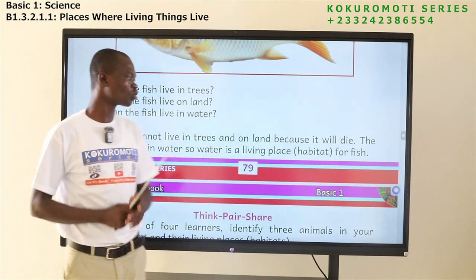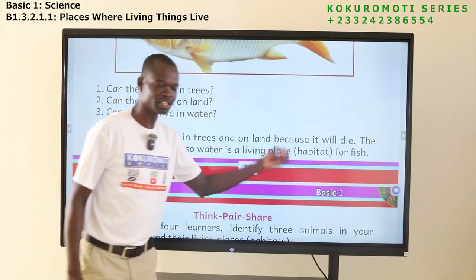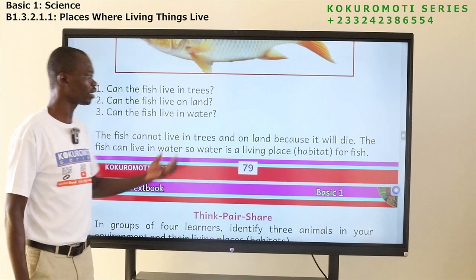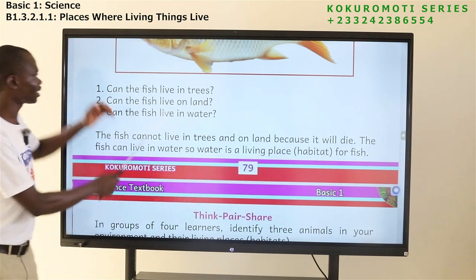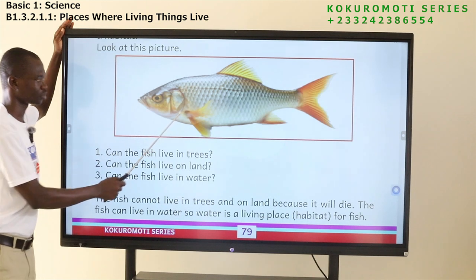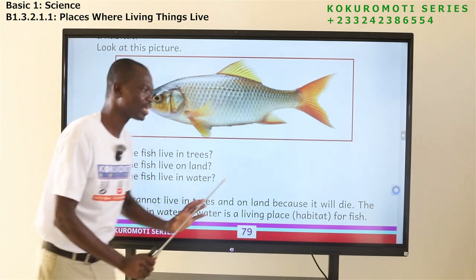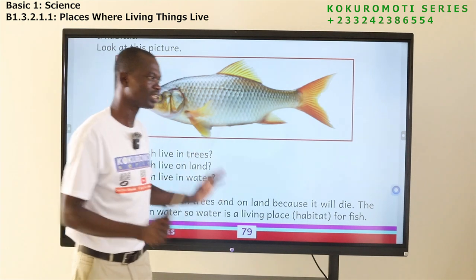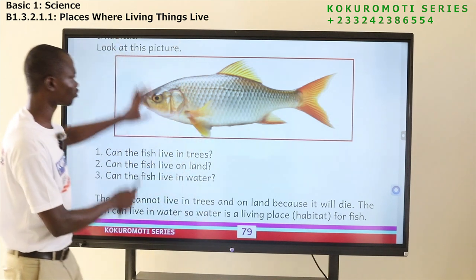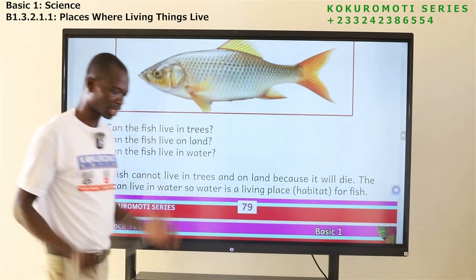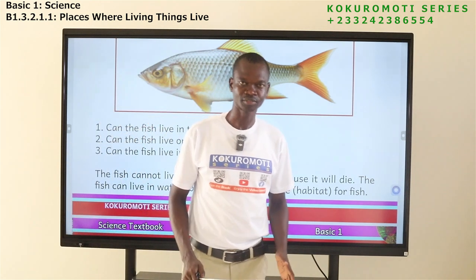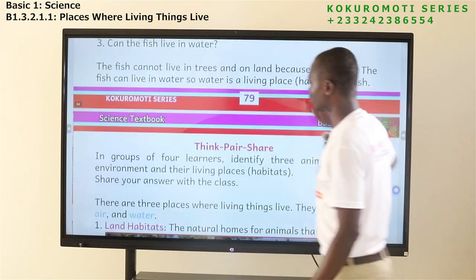Do you get it? So where animals live, where fish live, where living things live, that is what? Habitat. We are saying that this animal, this is fish. It has its natural home. That is the habitat. So the habitat for fish is what? Water. Because fish can only live in what? Water. Okay. Let's move on.